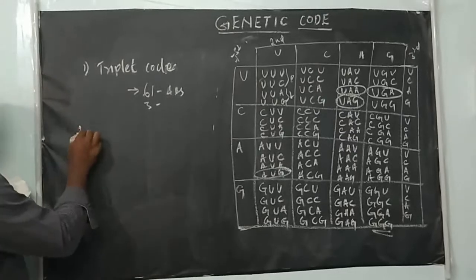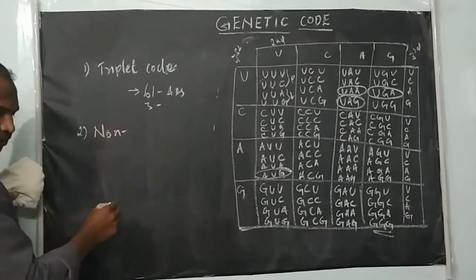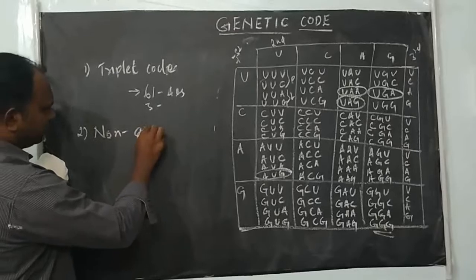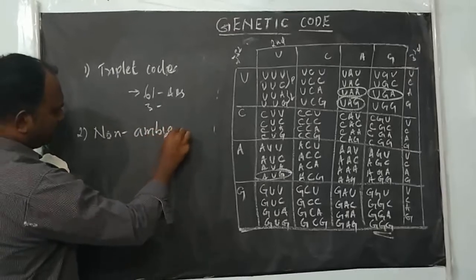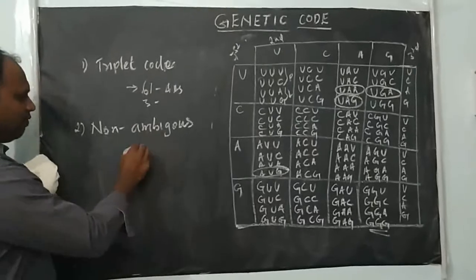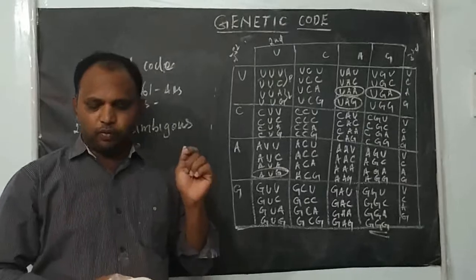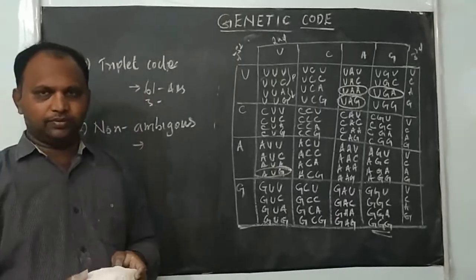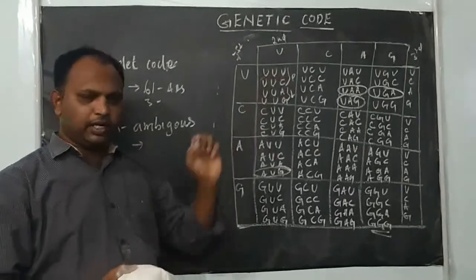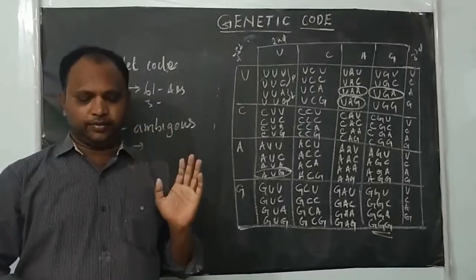The second feature is that the genetic code is non-ambiguous and specific. What is non-ambiguous? One codon codes for only one amino acid. So you see, UUU codes for only phenylalanine.